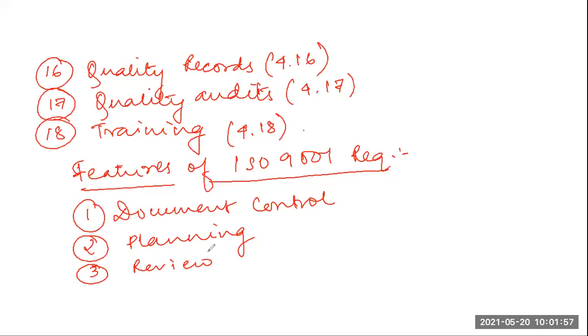All the documents across all the phases should be checked and reviewed for whether they are effective or not, whether they are correct or not. So it is not only document preparation. We are preparing the document and we are always reviewing the document, whether it is right or wrong, whether it is effective or not.